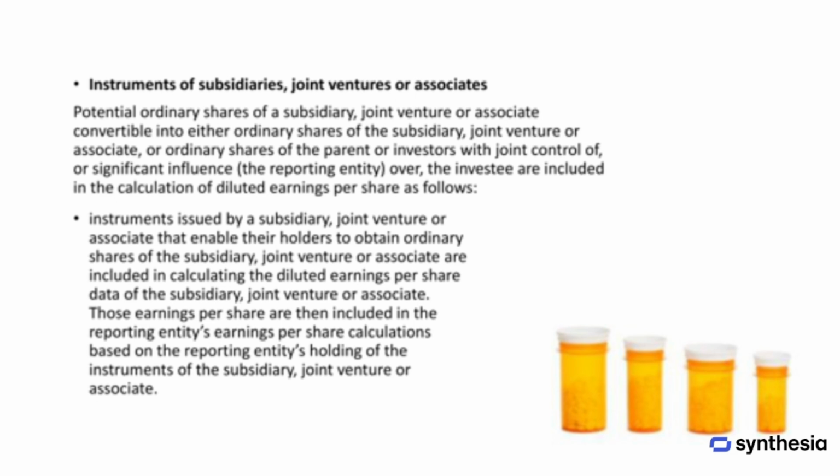If these instruments are issued by a subsidiary, joint venture, or associate and allow holders to obtain ordinary shares of that entity, they are first included in the earnings per share calculation of the subsidiary, joint venture, or associate itself. After that, those earnings per share figures are incorporated into the reporting entity's own earnings per share calculations, in proportion to the reporting entity's holding of the instruments in the subsidiary, joint venture, or associate.